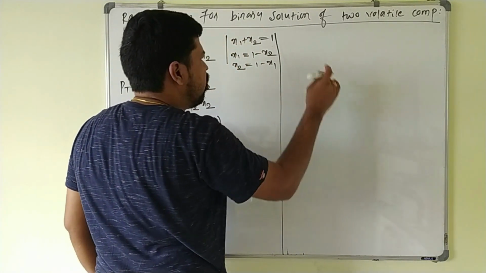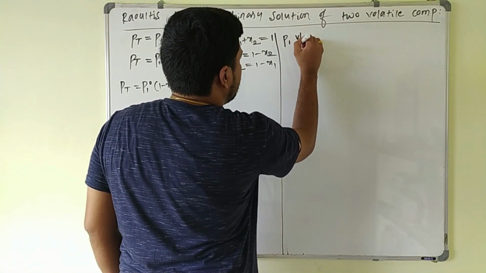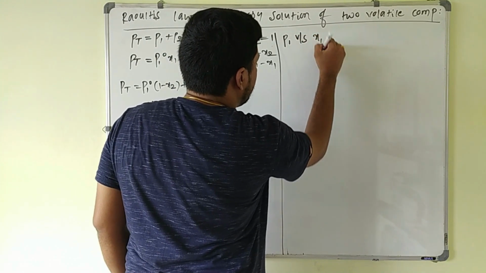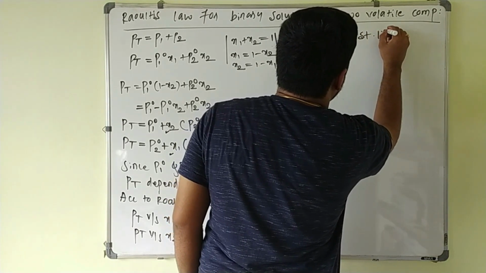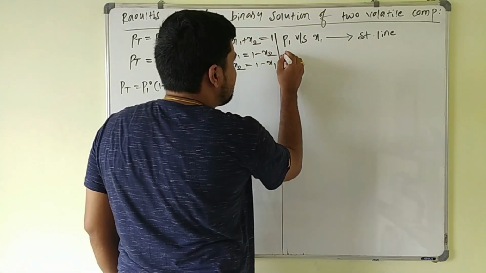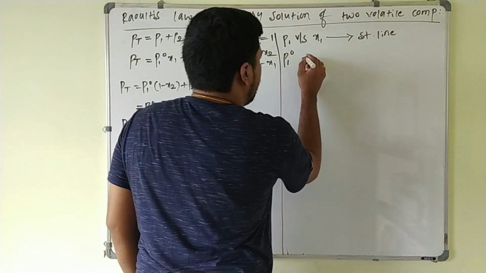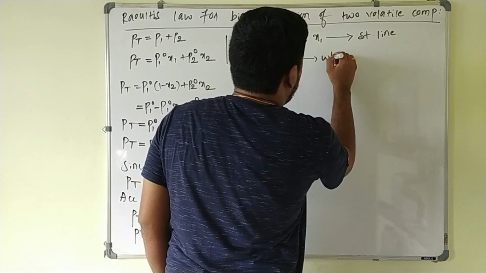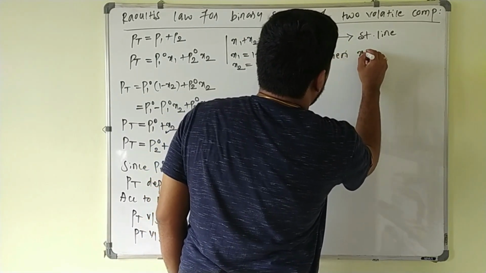Always keep in mind, according to Raoult's law, the graph of P1 versus x1 will always be a straight line, and that passes through P1 naught, the vapor pressure of the pure component 1, when x1 is equal to 1.